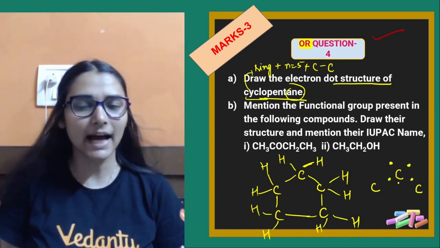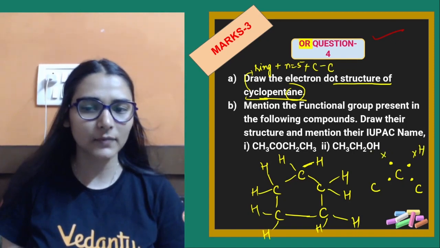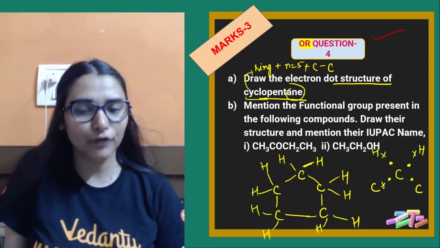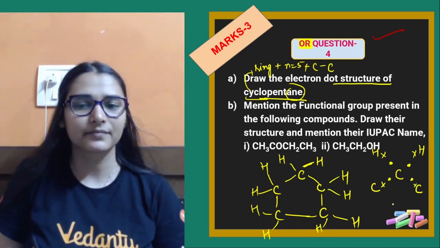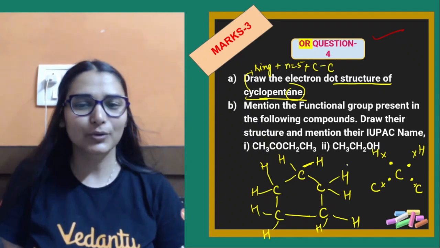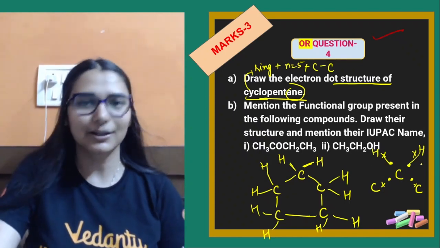4 electrons दिखाए मैंने. 1 electron is being shared with hydrogen. यहाँ से एक हाइड्रोजन के साथ शेयर हुआ. 1 electron is shared from this carbon, 1 from here. So this is how carbon will be completing its octet, है ना. So instead of this bond line we are showing the electrons of the bond in the electron dot structure.